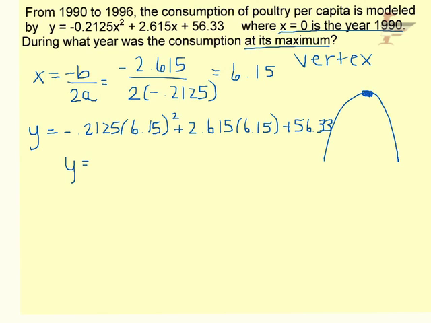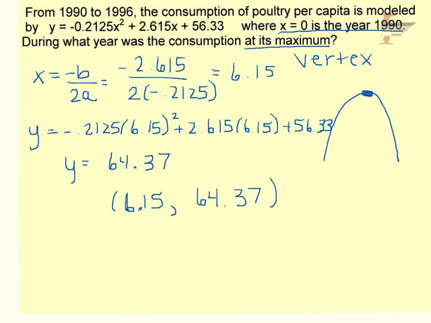And that is 64.37, etc. So my vertex is 6.15 and 64.37.